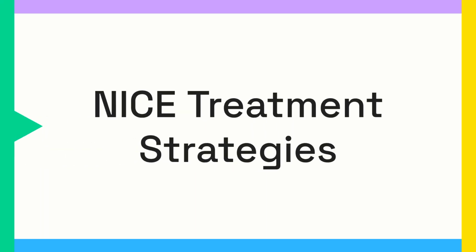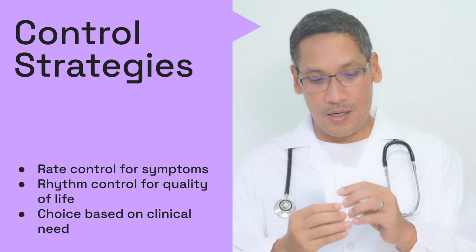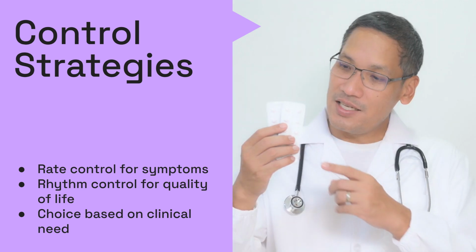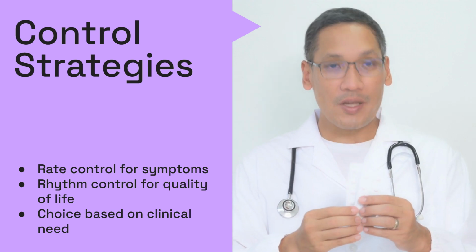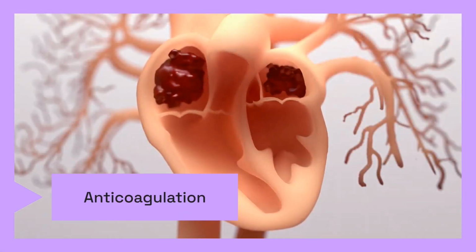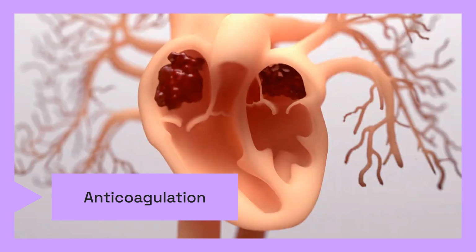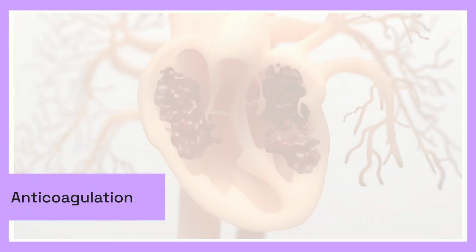NICE guidelines offer clear pathways for AF treatment, focusing on managing symptoms and preventing stroke. Treatment often involves a choice between rate control, aimed at slowing the heart, and rhythm control, focused on restoring a normal heart rhythm. The choice depends on patient symptoms and clinical assessment. Anticoagulation therapy is crucial for stroke prevention in high-risk patients, typically involving direct oral anticoagulants, or DOACs, or warfarin.